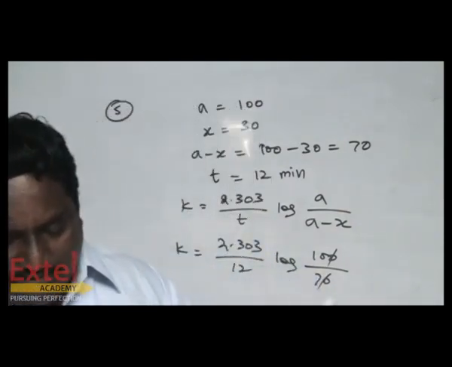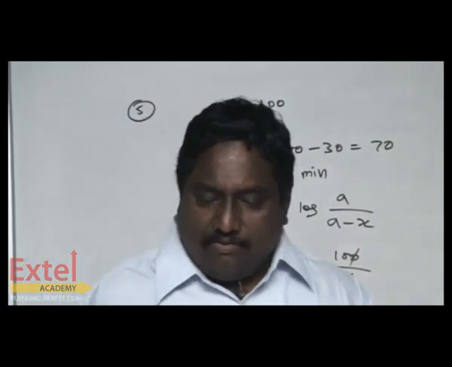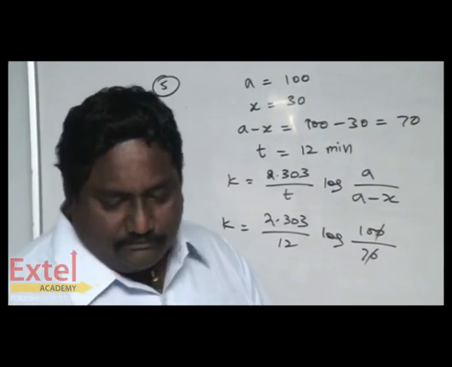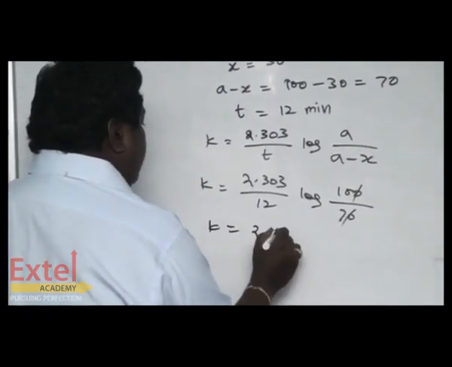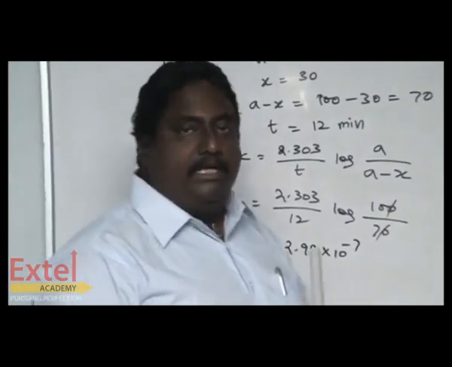Upon substituting all the values, the answer will be 2.98 into 10 to the power of minus 7. The k is 2.98 into 10 to the power of minus 7 minute power minus 1.